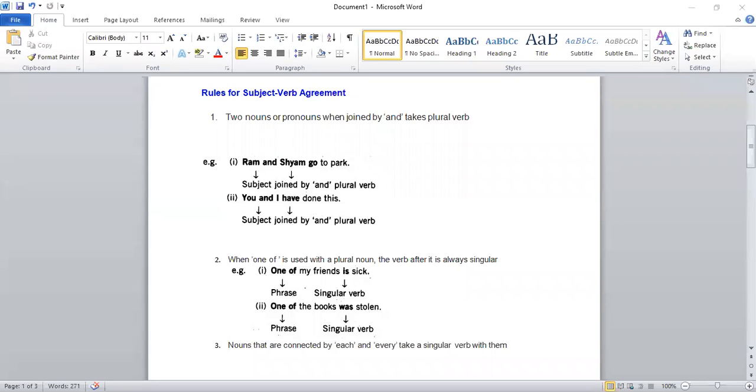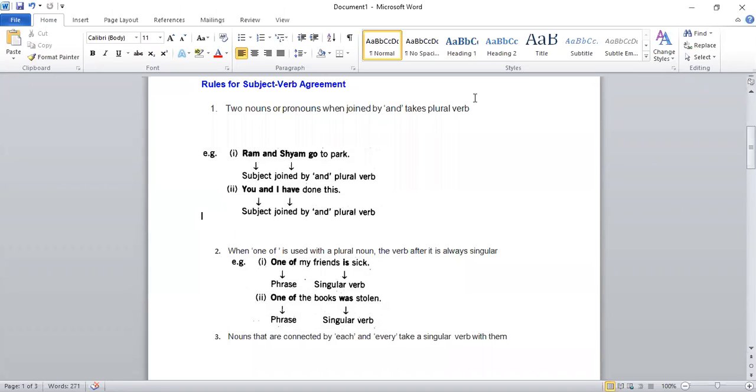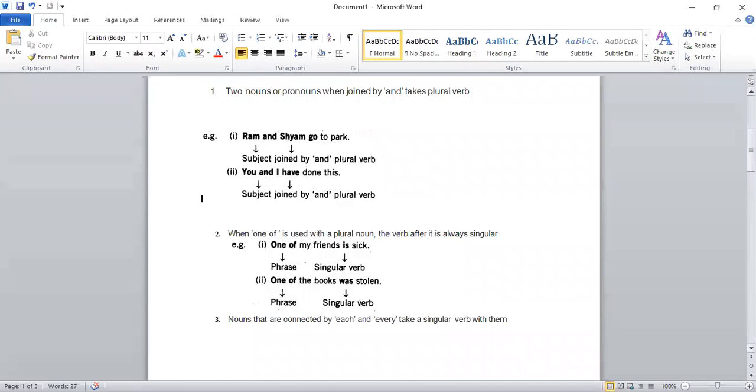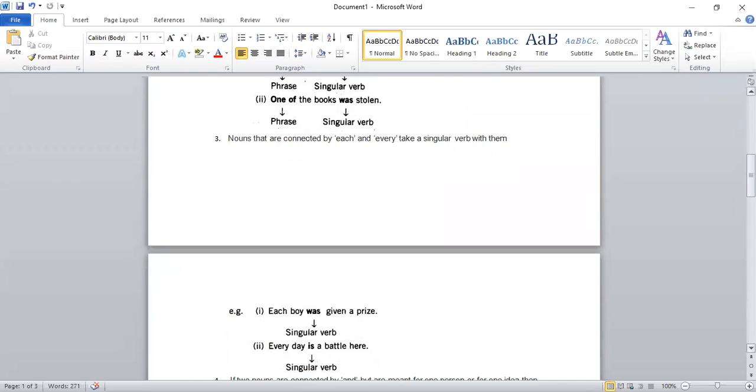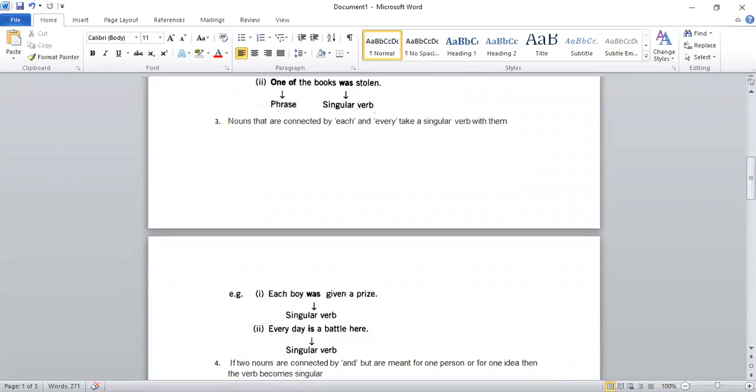When you were using and, then you were using a plural verb. But now you are going to use a singular verb because one of means you are talking about one. Then comes the next, third rule. Nouns that are connected by each and every take a singular verb with them.